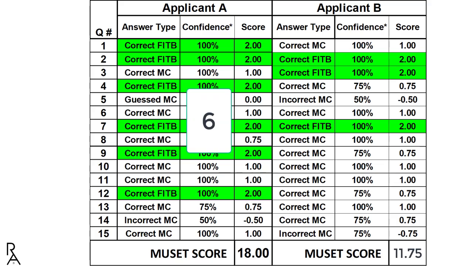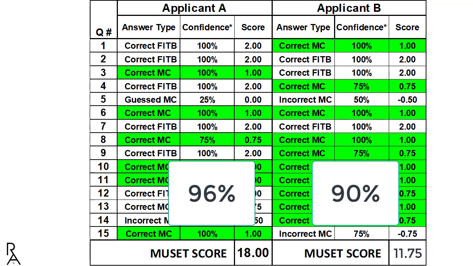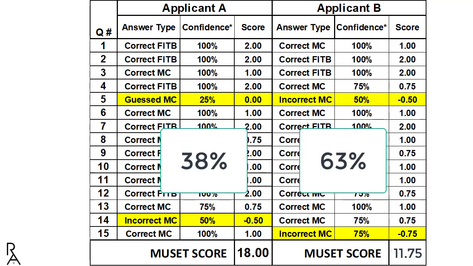Applicant A answered more items by filling in the blank, which earns twice as many points as multiple choice. Applicant A indicated higher confidence in their correct answers, which earns a higher score for those items. Applicant A also indicated lower confidence in incorrect answers, which decreases the amount that is deducted from their score.